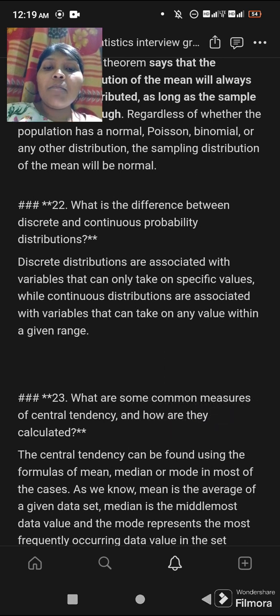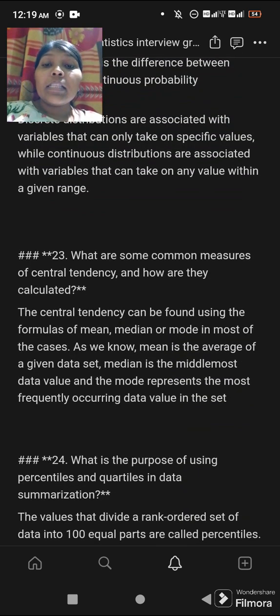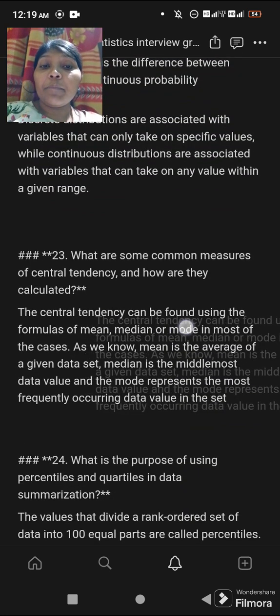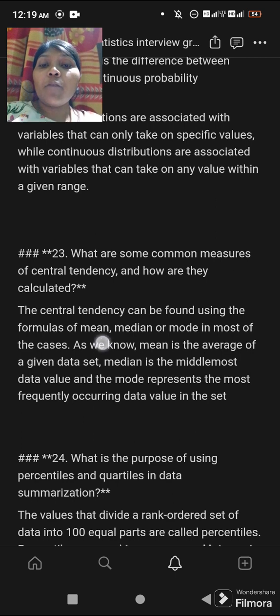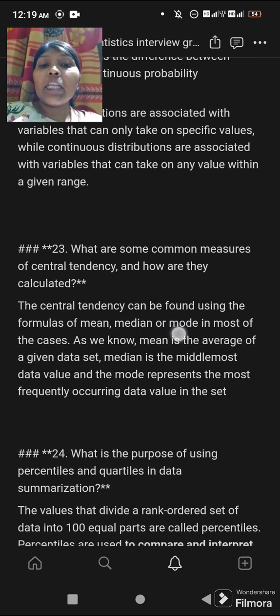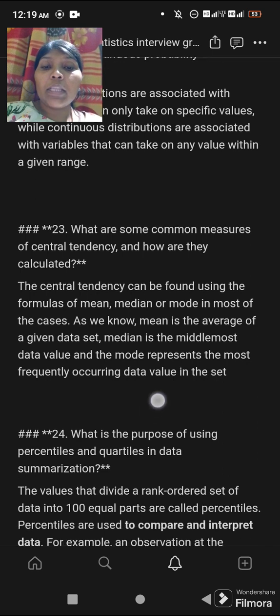What are some common measures of central tendency and how are they calculated? The central tendency can be found using the formulas of mean, median, or mode in most cases. As we know, mean is the average of a given data set, median is the middlemost data value, and the mode represents the most frequently occurring data value in the set.